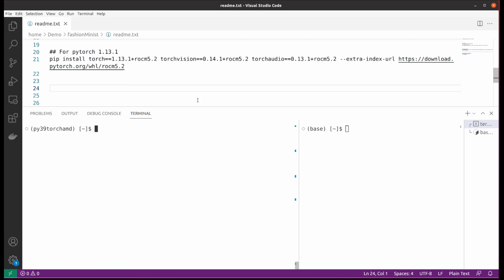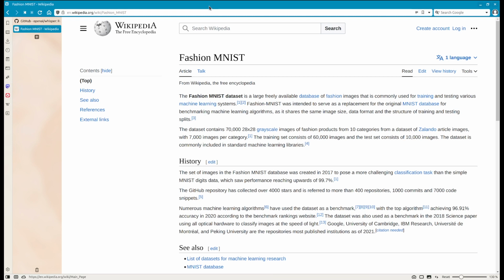With that completed, we can go ahead and do a quick test for PyTorch. I will use one of the most famous machine learning benchmark datasets, called Fashion MNIST. It's used to do classification with deep learning models, like a convolutional neural network.